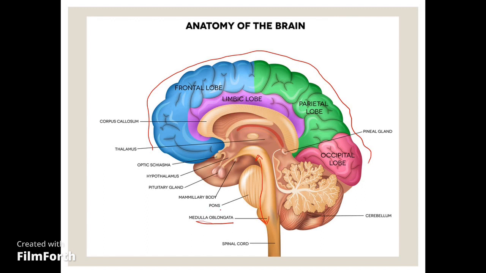Above medulla oblongata we have the pons, and above pons we have the midbrain. Above midbrain there is a very important structure, the hypothalamus, and above hypothalamus we have the thalamus. There is a scattered mass of nuclei present around the thalamus, and this scattered mass is known as the basal ganglia.